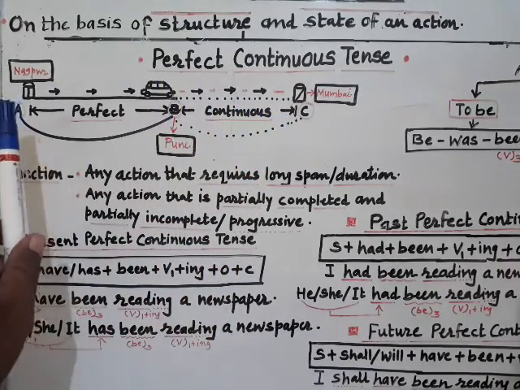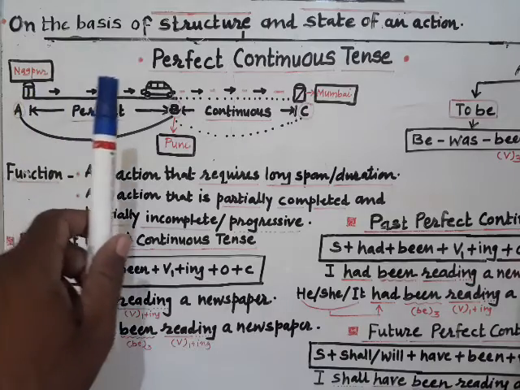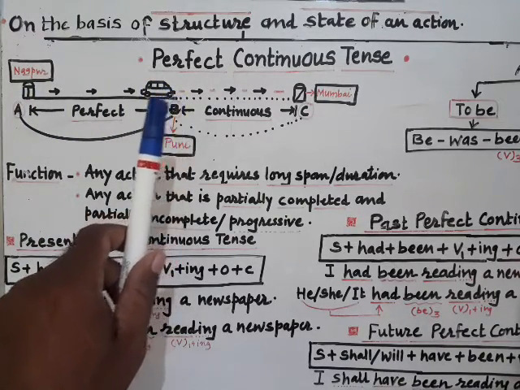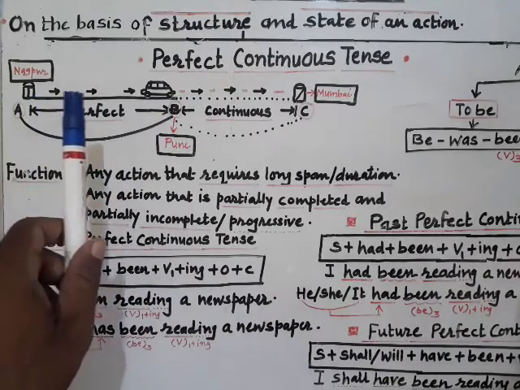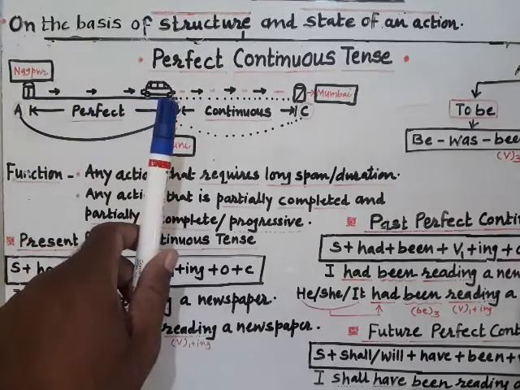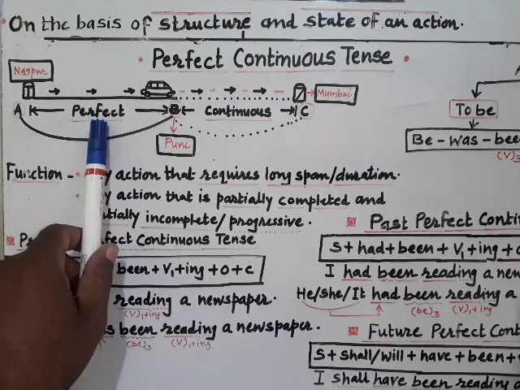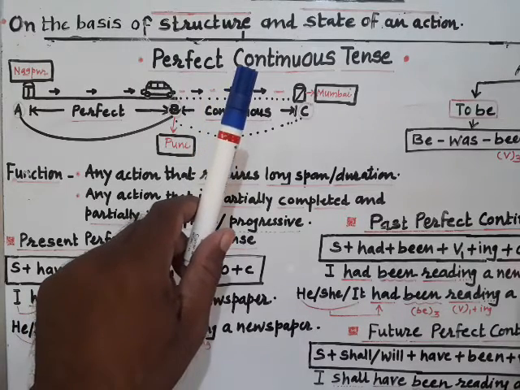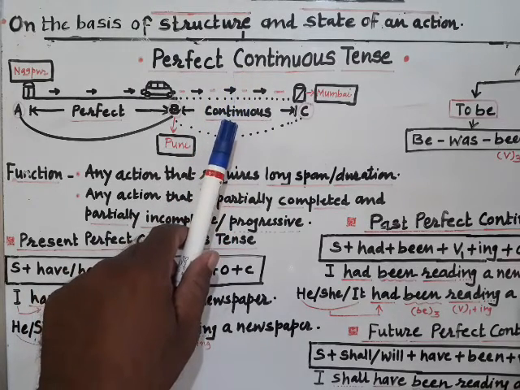Whatever distance it has covered till now is the action which is completed or over. That's why it is denoted as perfect. The remaining part of that journey is still in process. That's why it is shown here in the form of continuous.